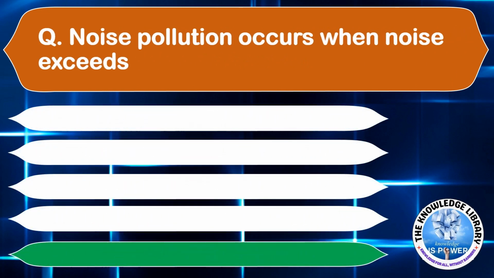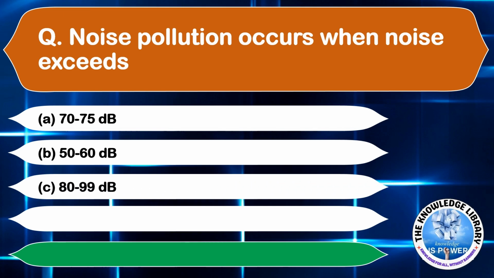Noise pollution occurs when noise exceeds option A, 70 to 75 decibel. Option B, 50 to 60 decibel. Option C, 80 to 99 decibel. And option D, 40 to 65 decibel. The correct answer is option C, 80 to 99 decibel. Moving on to the next question.